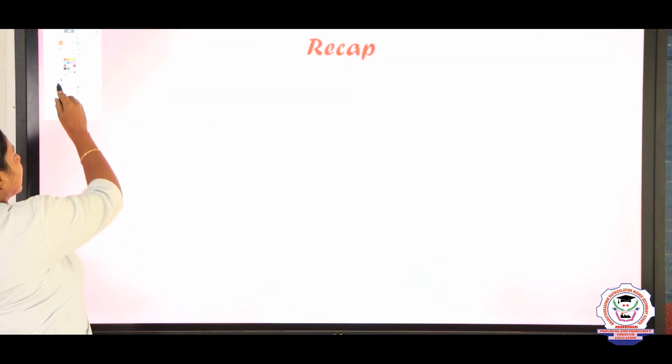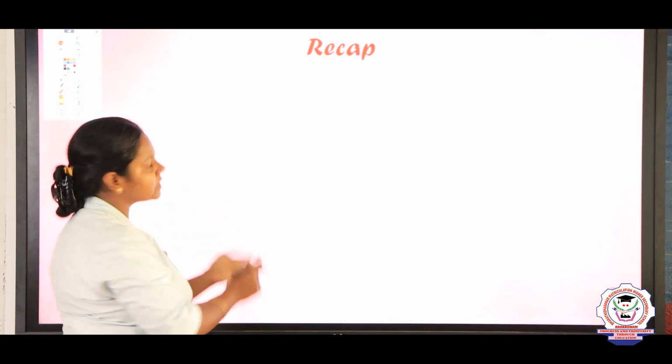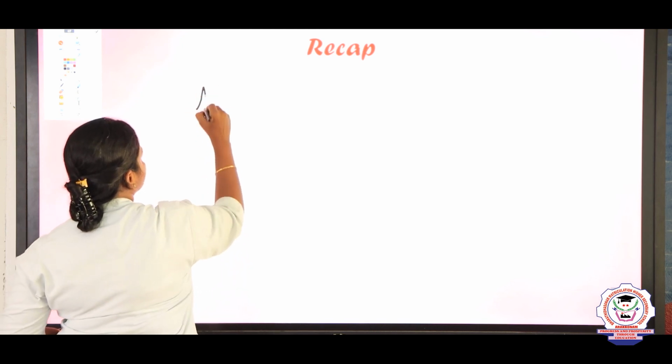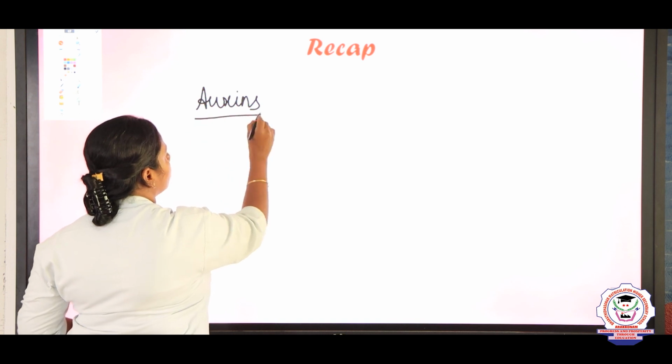Now let us recap what we discussed, children. First we discussed plant hormones, and in that, first the auxins. Auxin means to grow.